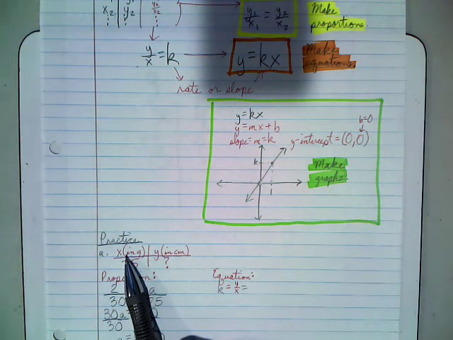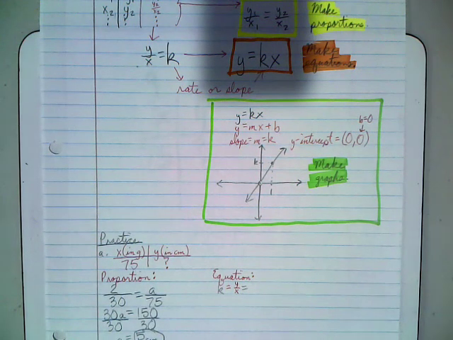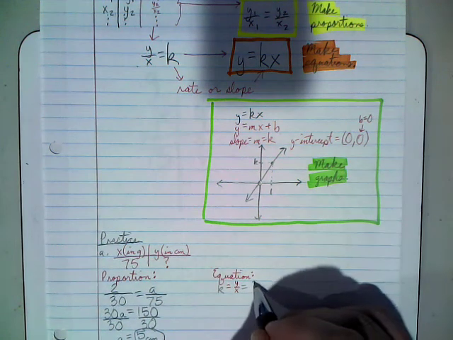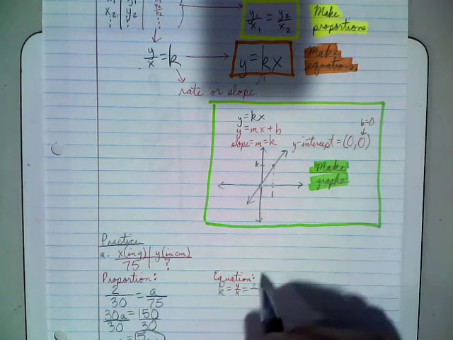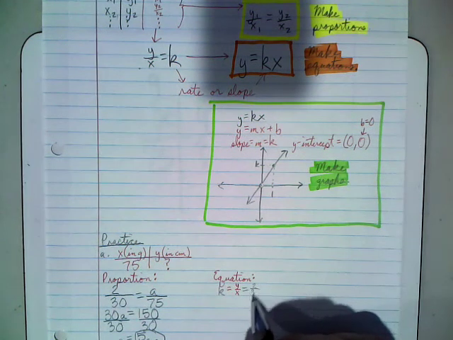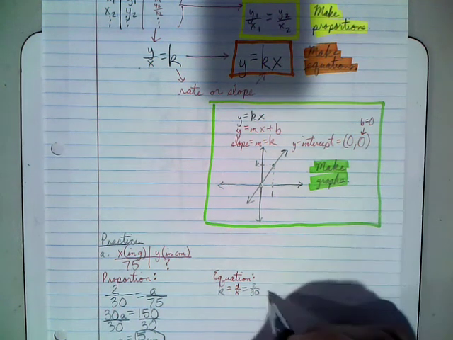So the problem said that the spring stretches 2 centimeters when a 30 gram weight is hung from it, so my 2 centimeters over my 30 grams, that will be my k. So a little reducing there real quick.